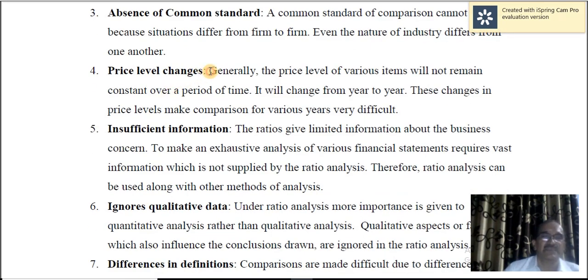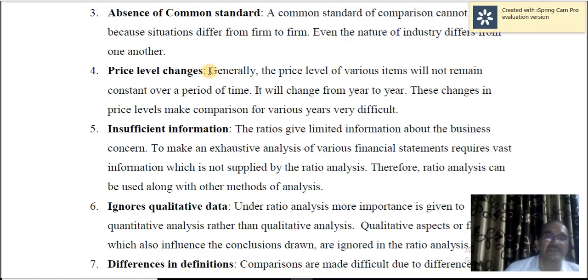Price level changes. Prices of goods or assets will not remain constant, they will keep on changing. Inflationary conditions also play their role in the prices. For example, if you purchased an asset 10 years back for 10,000, that is not equal to 10,000 now. Definitely the value might have increased substantially.